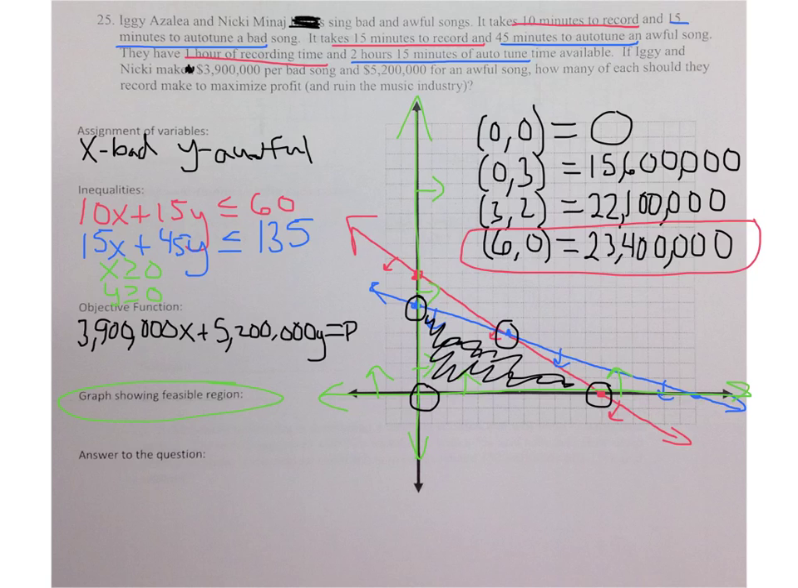So our answer would be 6 bad songs, 0 awful songs. Wonderful. And if we were asked what's the maximum profit we can make, it would be $23,400,000. That sounds pretty nice.